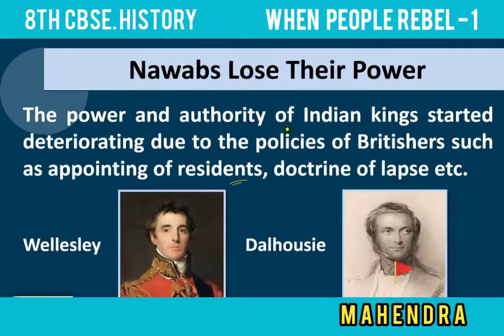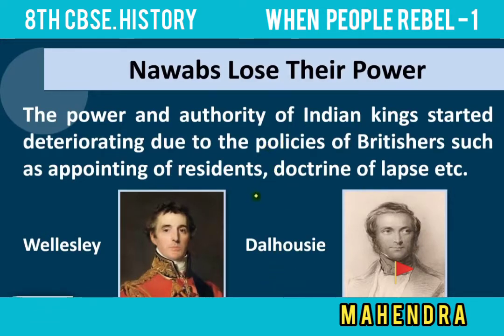And the doctrine of lapse: if a king did not have an heir, meaning his son to take responsibility, the kingdom was claimed by the British. That system is called the doctrine of lapse, and it was introduced by Mr. Dalhousie. Because of the torture by so many British officers, many Nawabs lost their powers.